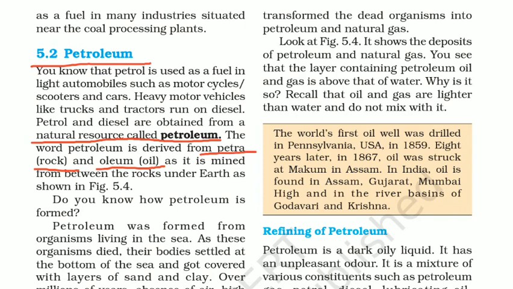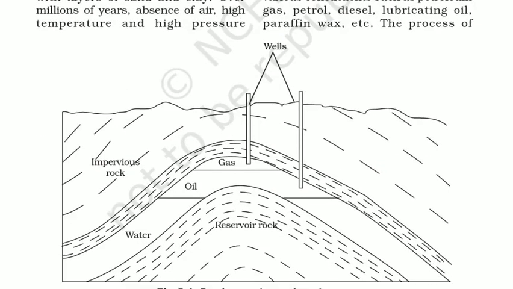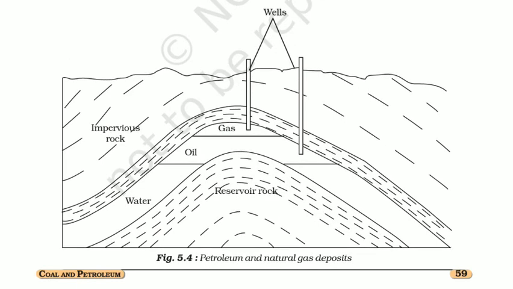And how can we obtain petroleum? We can obtain petroleum in between the rocks under the earth. If you open your NCERT figure number 5.4, you will find that we can dig petroleum from underground, in between the impervious and the reservoir rocks. The petroleum oil is present in between the two rocks. Here we can find the petroleum oil, which we can easily pull out from between the rocks, and gases are also found between the rocks, just over the oil.